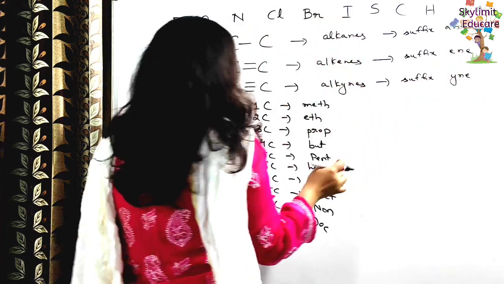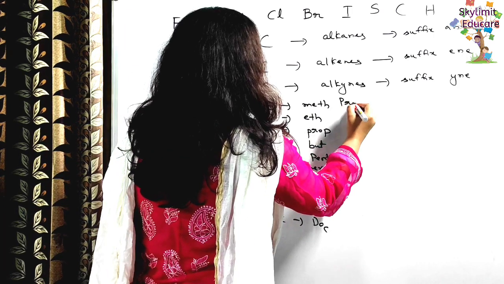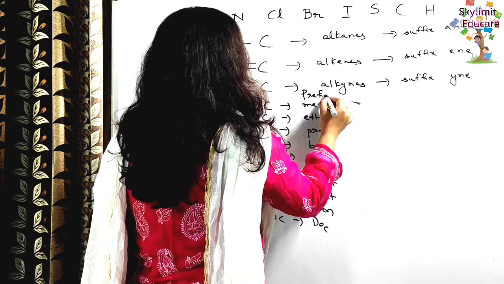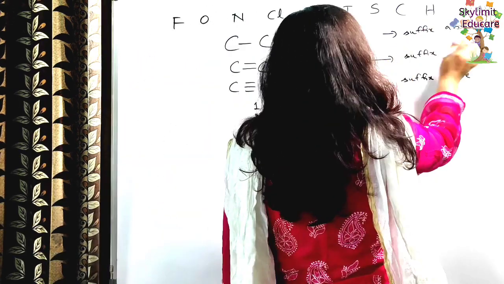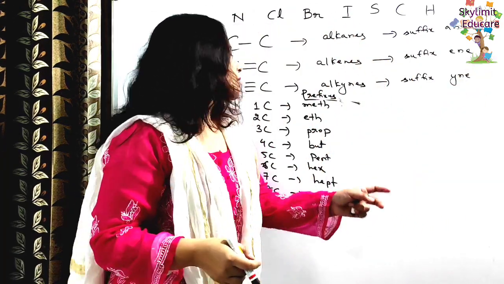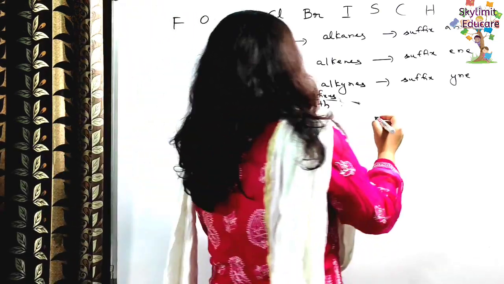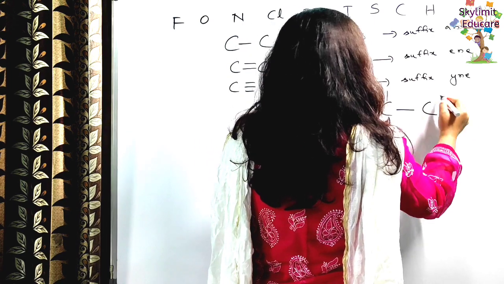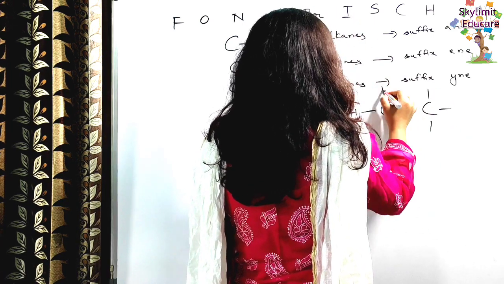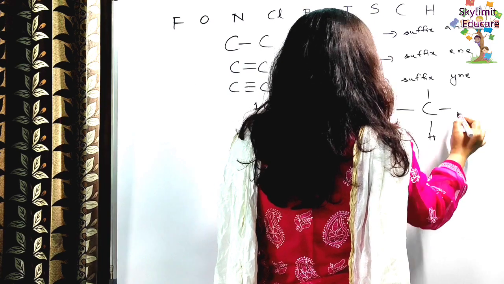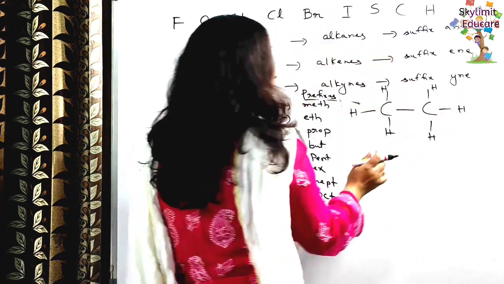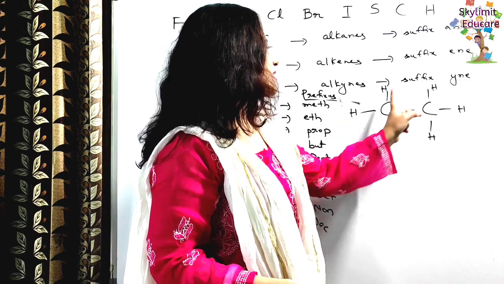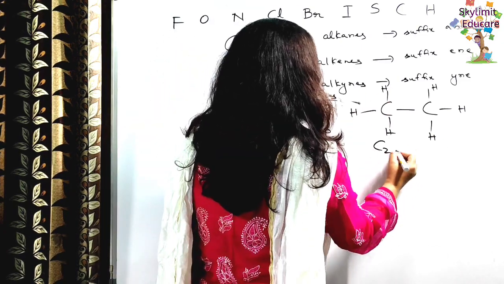Okay, this is a suffix, and these are the prefixes. And these are suffixes. So suppose now you have a compound like this. So what is this compound now? You can see here there are 2 carbon atoms and 6 hydrogen atoms. So it can be written as C2H6.